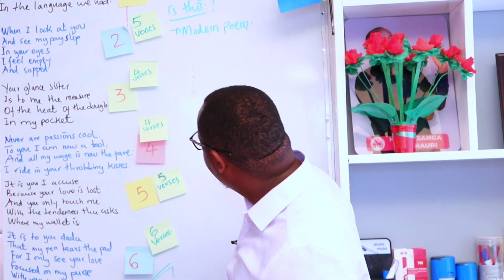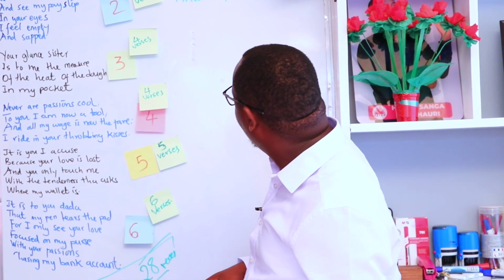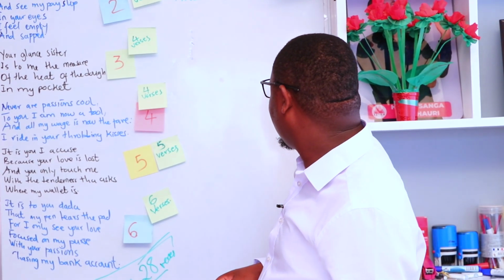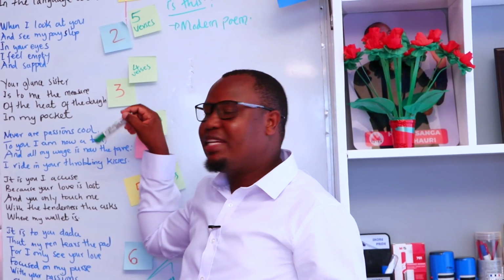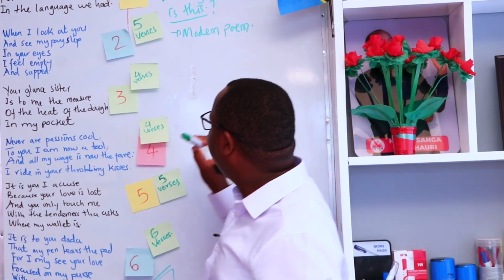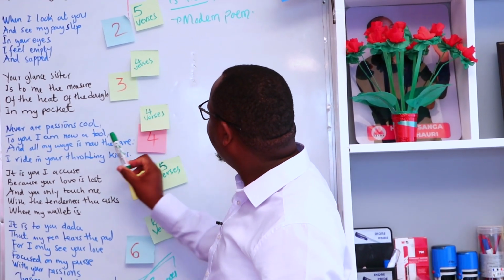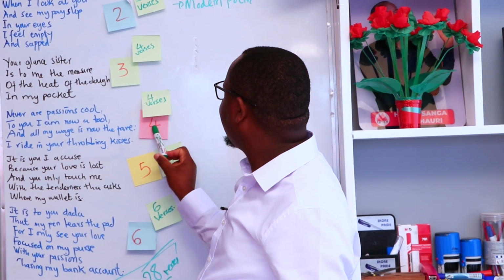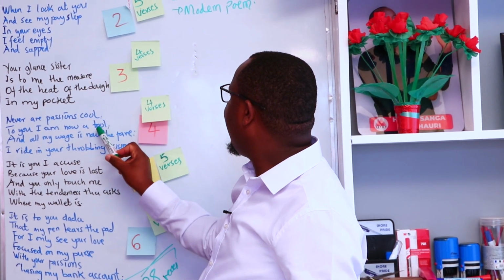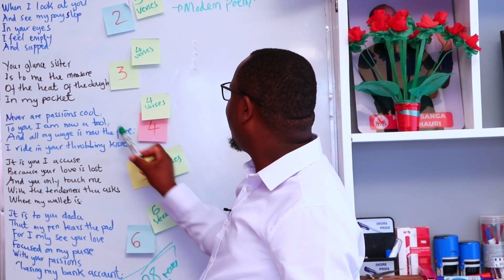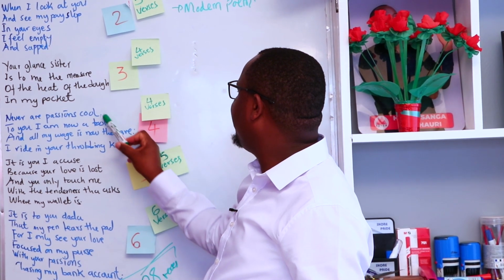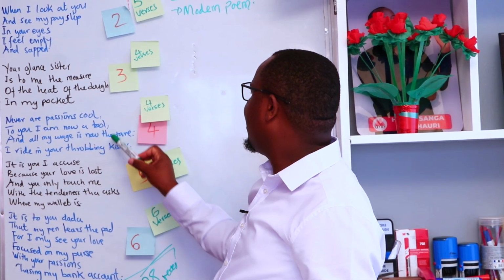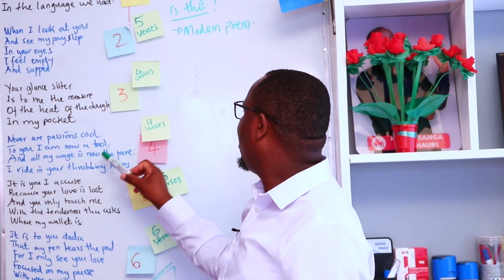Also, we say it's a modern poem because there is no regular rhyme throughout the poem. We have rhymes just in the fourth stanza, for example, cool and tool. So we have these sound repeats at the end of the verse. These are rhymes, cool, tool.